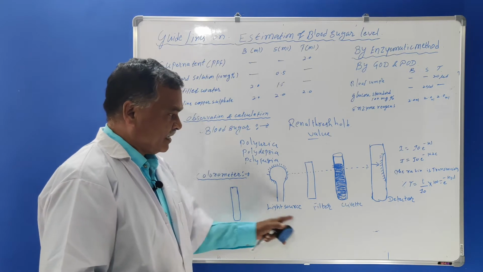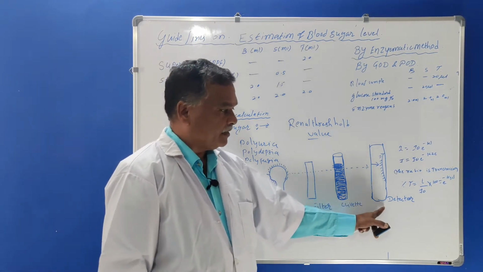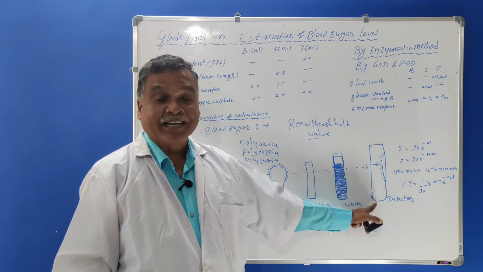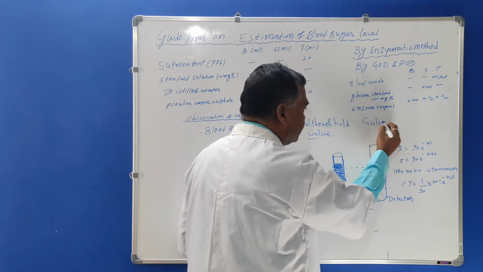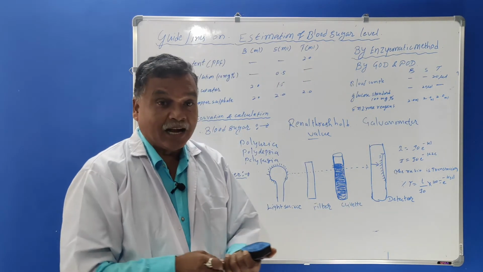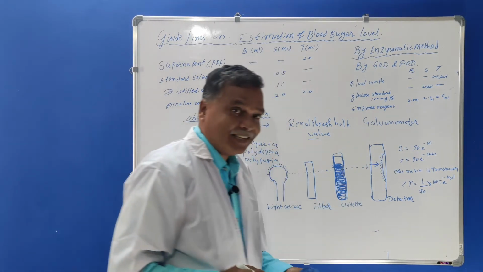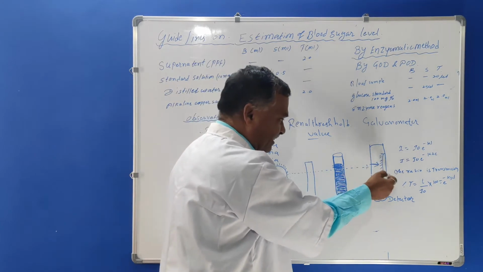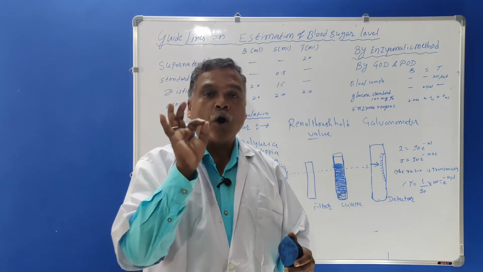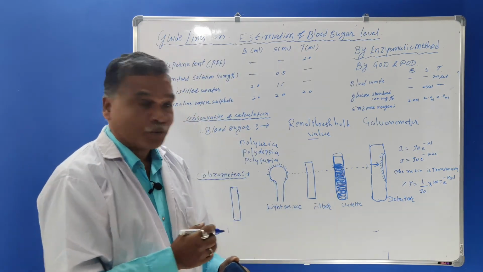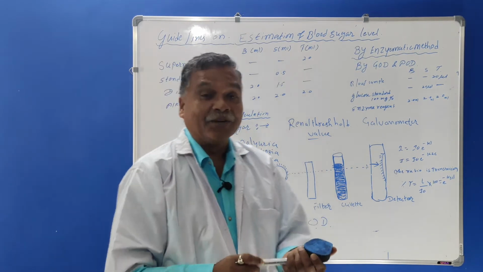So this is a device: light source, filter, cuvette, and a detector is there. The detector is called the galvanometer. On this galvanometer, a pointer will be there, an arrow will be there, and the reading is there. So here you must know that what we have to measure here is the optical densities of the colored solution.